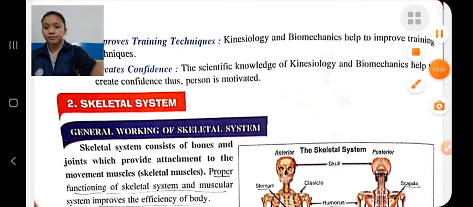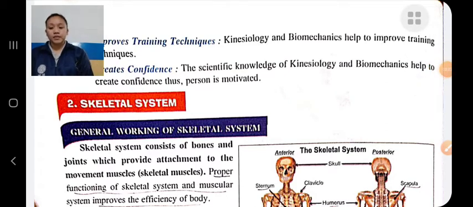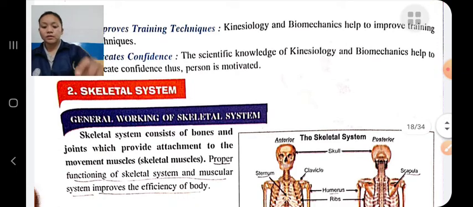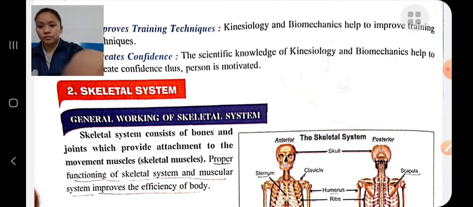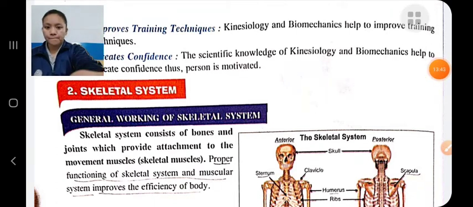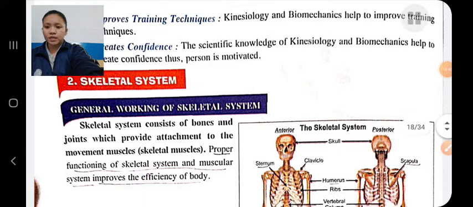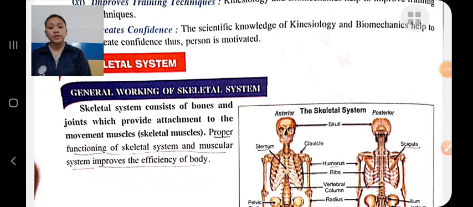Next is the skeletal system. The general working of the skeletal system: first, the skeletal system consists of bones and joints which provide attachment to the movement muscles. The skeletal system is attached to the muscles and provides the movement. It provides the structure and shape to the body.